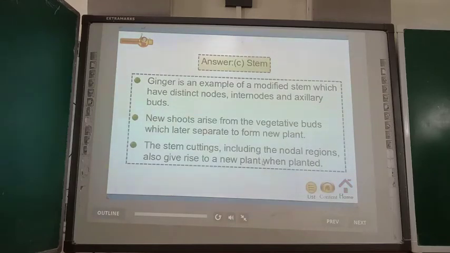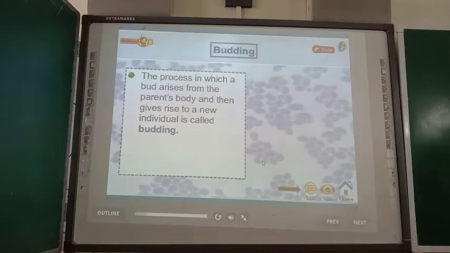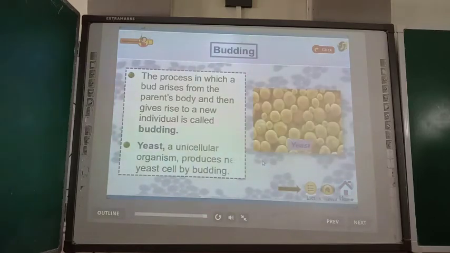Okay, so now budding. The process in which a bud arises from the parent's body and then gives rise to a new individual is called budding. Yeast, a unicellular organism, produces new yeast cells by budding.